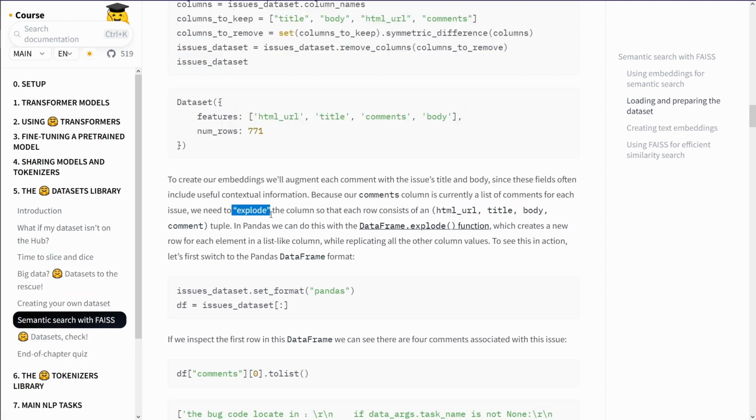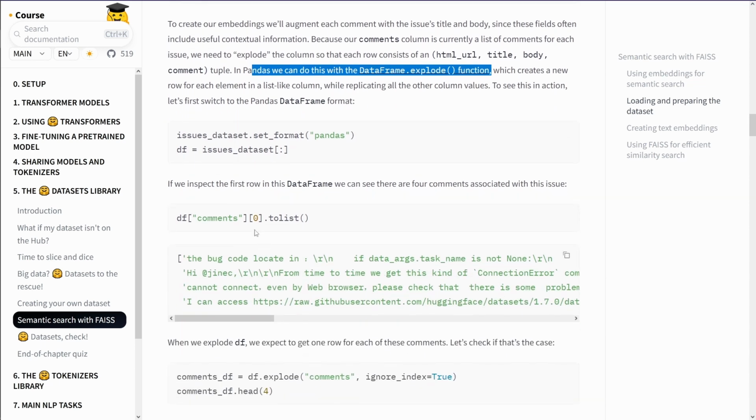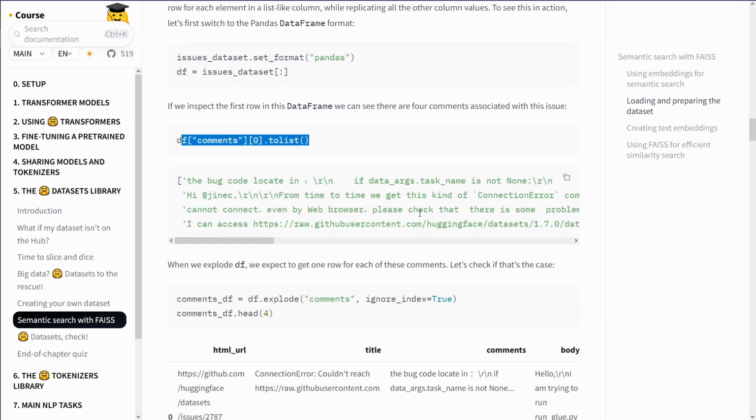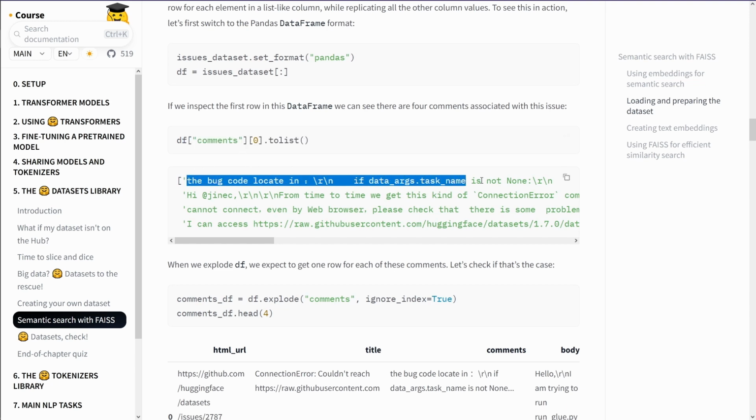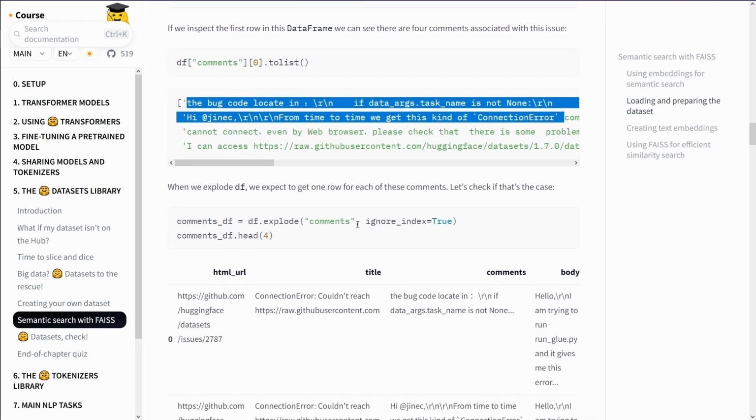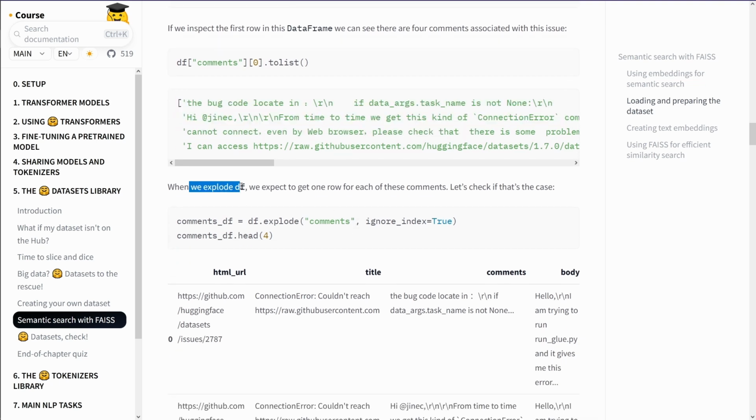Yeah, this is the typical Pandas explode. We're familiar, we create single rows for a list or a list of lists. In Pandas, we can do this with the DataFrame explode function. Hey, good old friend, here you see you again. And the data frame to list. So here we have a comment example. The barcode located in, okay, we have some sentences. If we explode our data frame, we get one row for each of these comments.